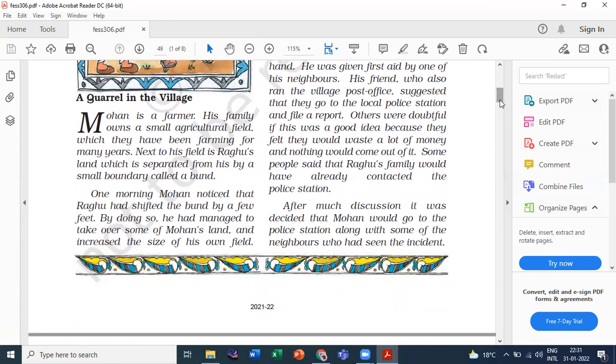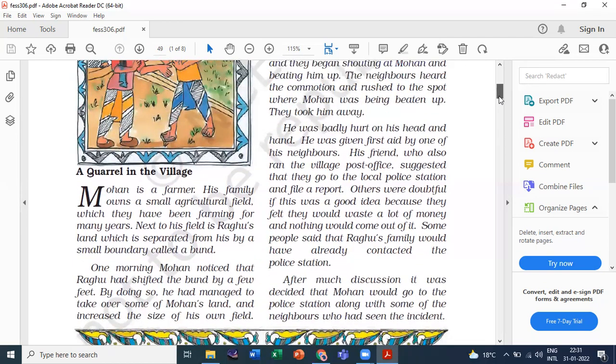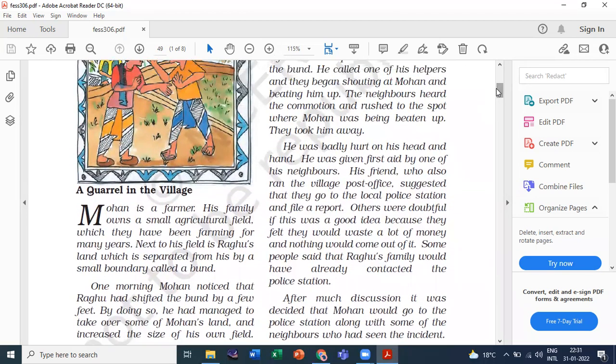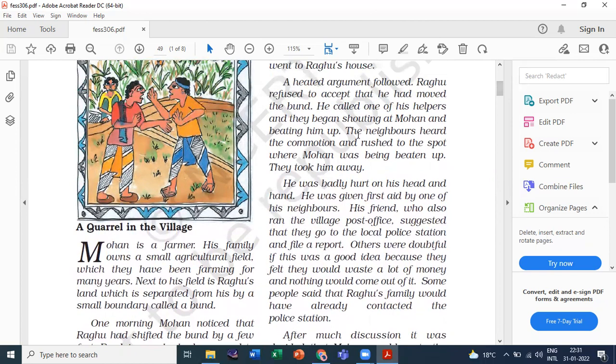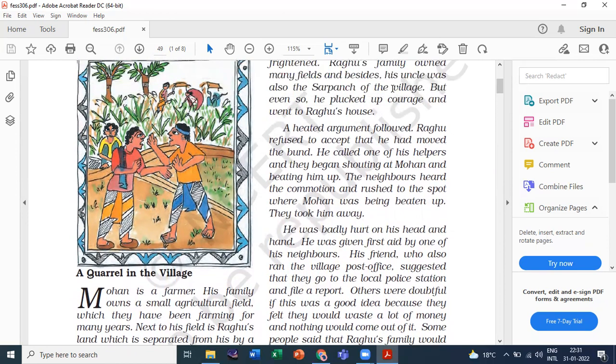Who is Mohan? Who is Raghu? And then whose land, whose takeover, everything. And see here, what is the profession of Raghu's uncle? Here you can see that Raghu's uncle is a sarpanch of the village. See, his uncle was also the sarpanch of the village. It's an important or tricky question for MCQs: what is the profession of Raghu's uncle? Here is your answer.